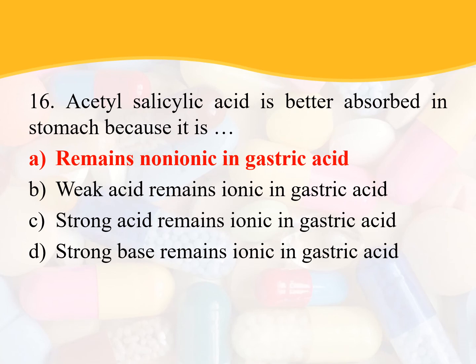Acetyl salicylic acid is better absorbed in stomach because it is, we all know that acetyl salicylic acid is a weak acid. And generally weak acids remain unionized or non-ionized in the gastric pH. Hence, they are better absorbed in stomach. So acetyl salicylic acid, as it is a weak acid, is better absorbed in stomach because it remains non-ionic or unionized in gastric acid. So the option is A, because it remains non-ionic in gastric acid.